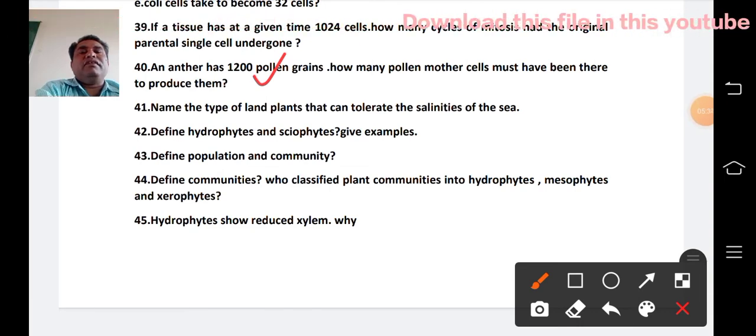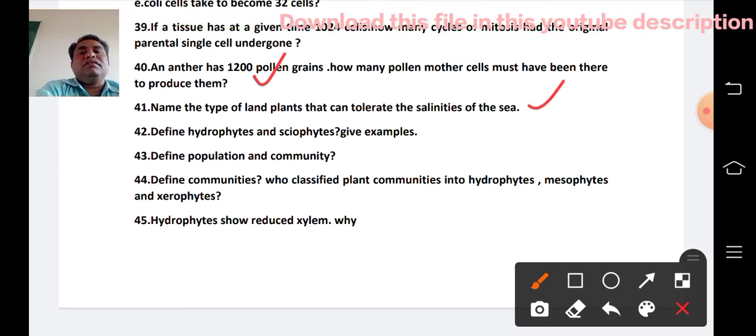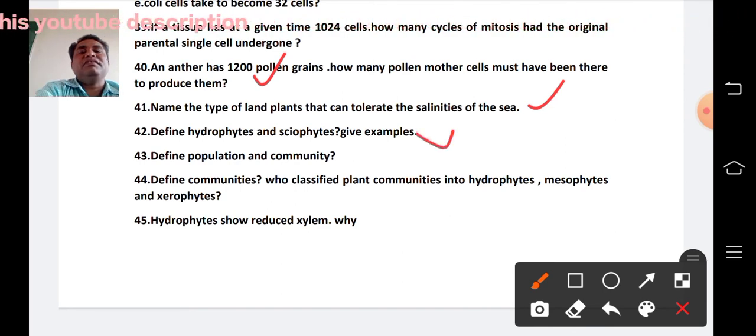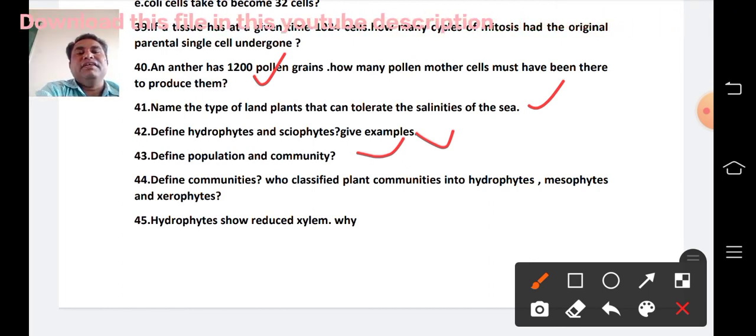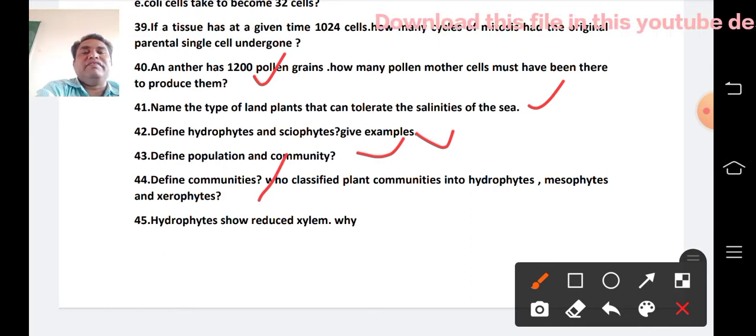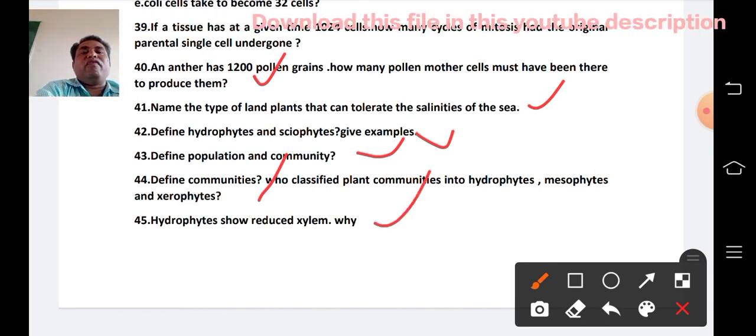So 41. Name the type of land plants that can tolerate salinity. Seventh unit. Define hydrophytes and xerophytes. Give example. Seventh unit. Define population and community. Seventh unit. Who classified plant communities into hydrophytes, mesophytes, xerophytes? This is also seventh unit. 45. Hydrophytes show reduced xylem. This is also seventh unit. So from 41 to 45, these are from the seventh unit.